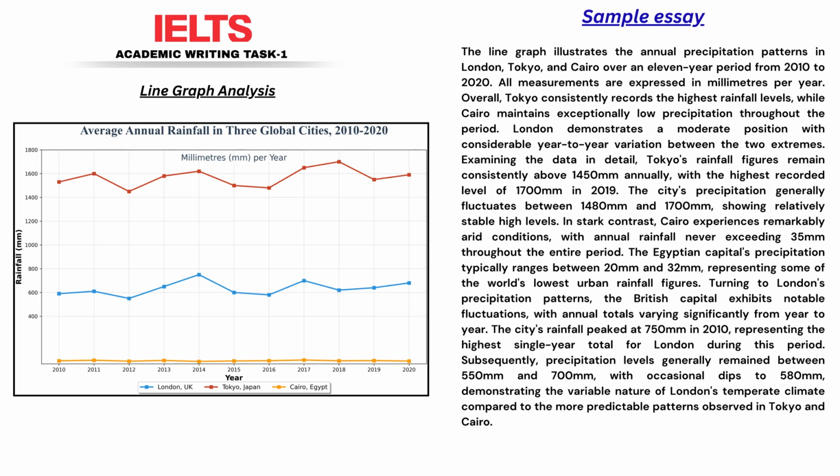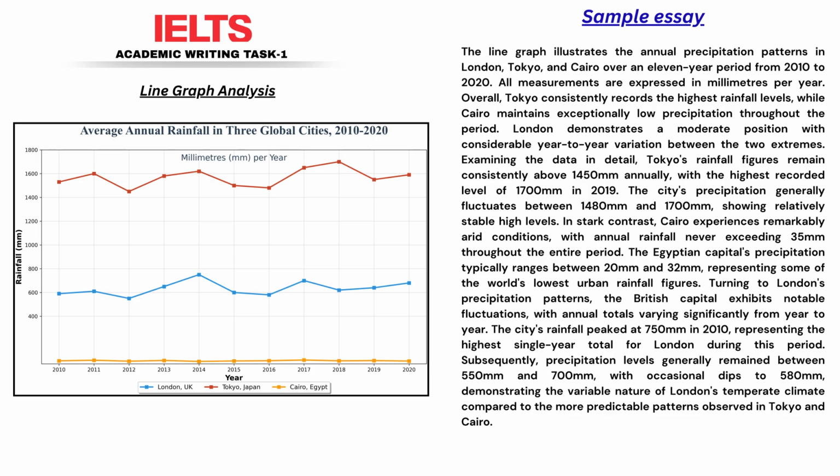Let's talk more about the vocabulary, or lexical resource. The essay is filled with sophisticated terms. Instead of simple words, we see phrases like precipitation patterns, exceptionally low, considerable year-to-year variation, and remarkably arid conditions. This academic vocabulary elevates the entire response and is precisely what examiners reward.